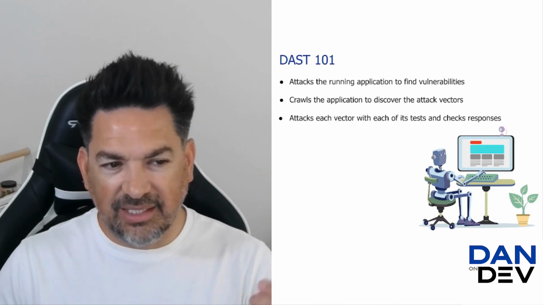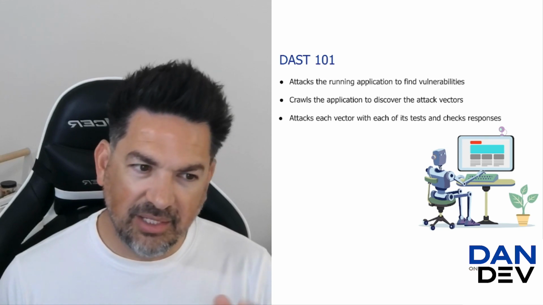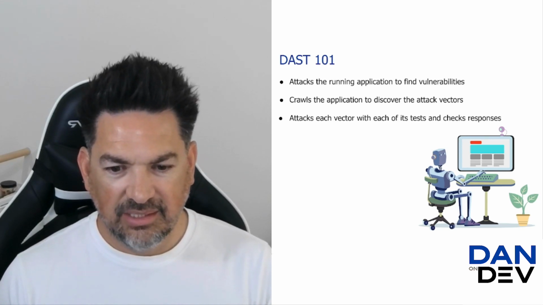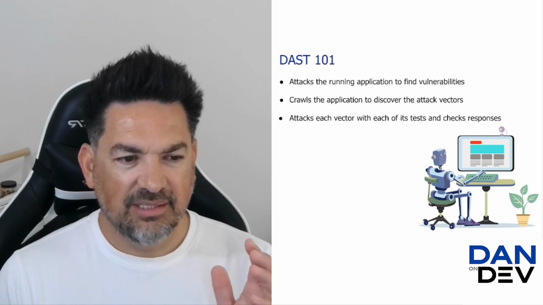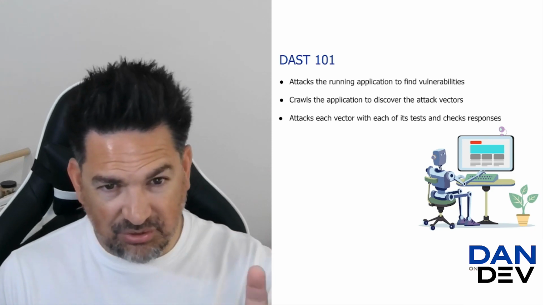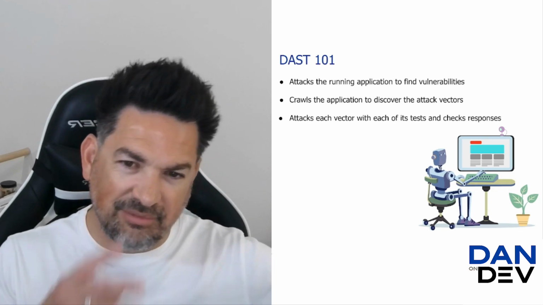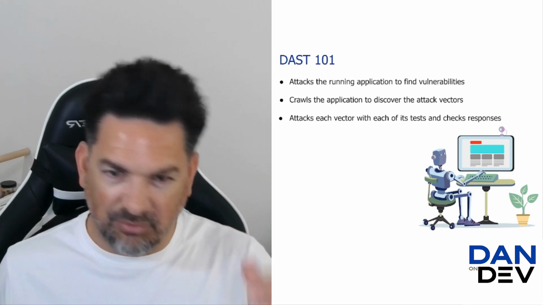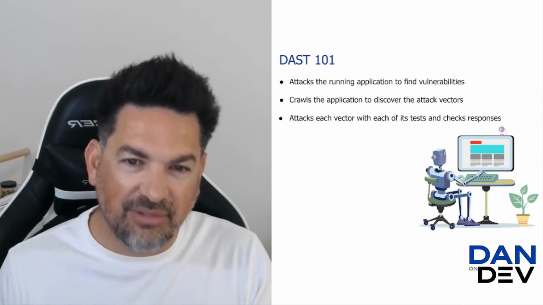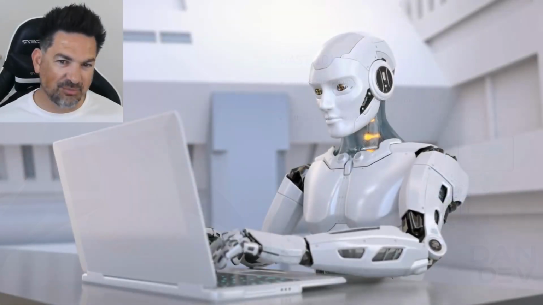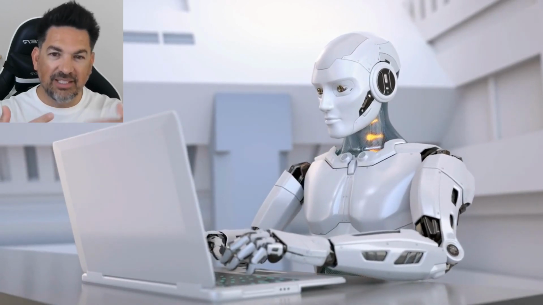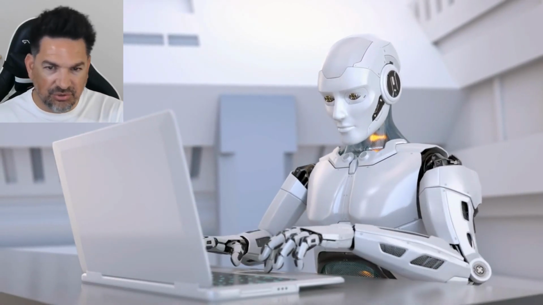This one is running against the running application trying to find vulnerabilities. It's got to crawl the application, right? So like the other one, I had the analogy of a robot reading the code and trying to find issues. This one is actually like the robot is using the application just like a user does.